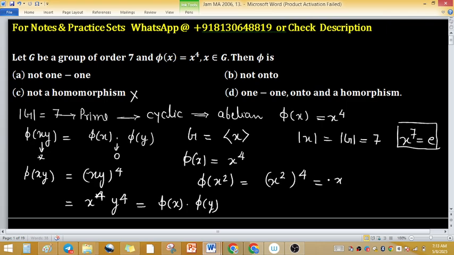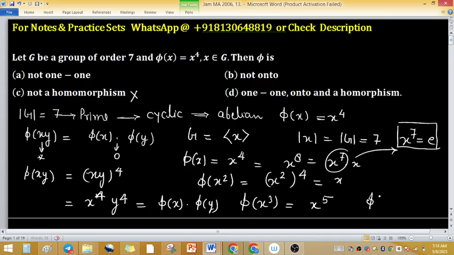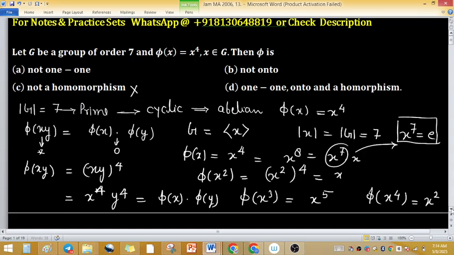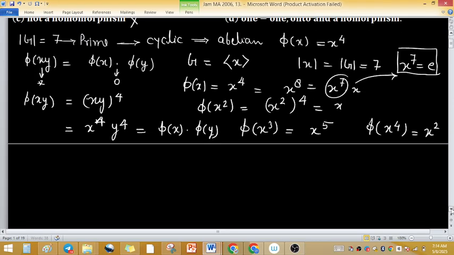You can use it like this: x raised to the power 8 equals x raised to the power 7 into x, and x raised to the power 7 is identity, so finally x. Now you can find other powers also. Phi of x cube equals x raised to the power 5. Phi of x raised to the power 4 equals x squared, and try to find other powers.